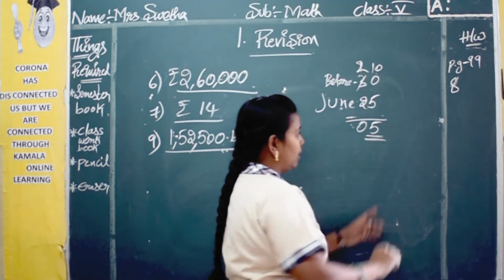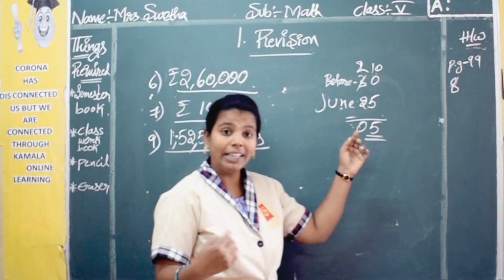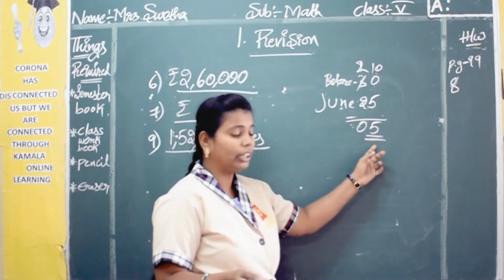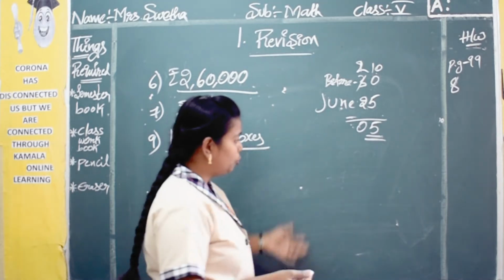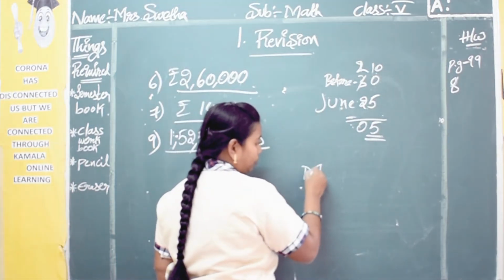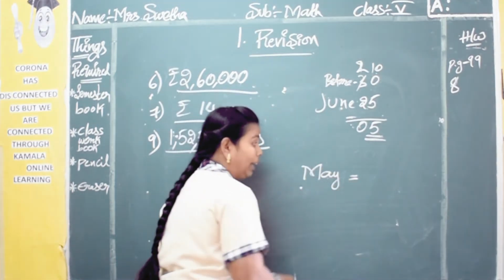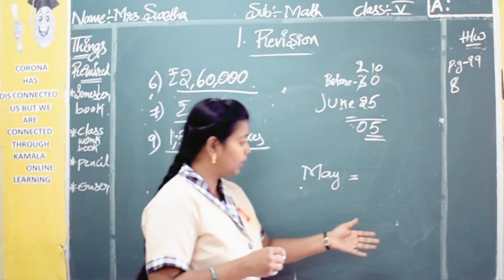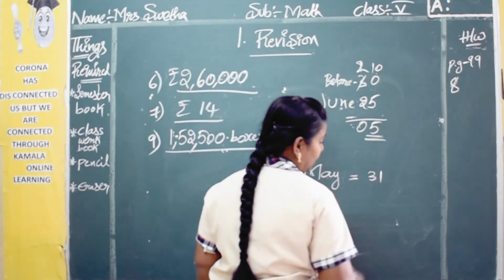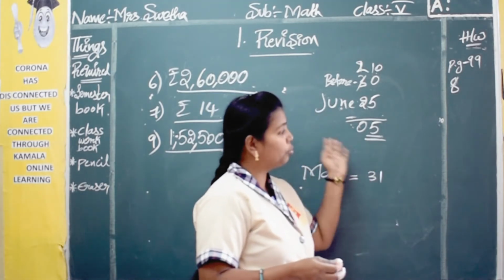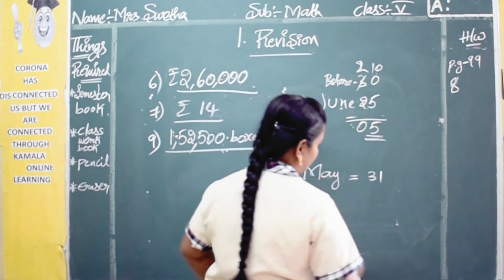So how many days do you need more to make 30 days? 5 days you need more. So before June, which month do you have? May. May has 31 days, so from 31 you should go back 5 days, and then you will get the result.